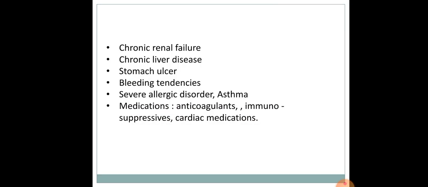If he has got chronic renal failure or chronic liver disease or stomach ulcer, if he has got bleeding tendencies, if he has severe allergic disorders like asthma, or if he is on medications like anticoagulants, immunosuppressives, or cardiac medications.